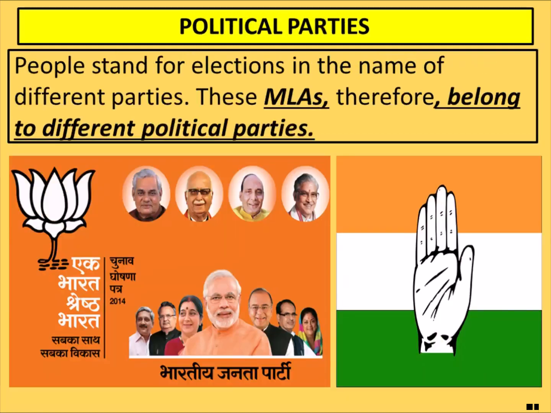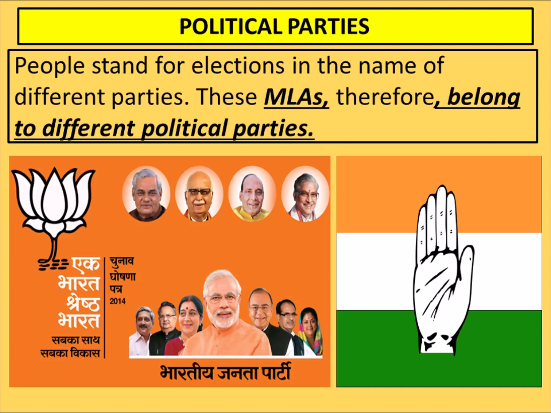Political parties. What are these? People stand for election in the name of different parties. Suppose you have seen Arvind Kejriwal in Delhi. He has a political party and the name of that political party is AAP, meaning Aam Aadmi Party. Similarly, there is one political party in Uttar Pradesh also, where Yogi Adityanath is the chief minister. He belongs to the political party BJP.